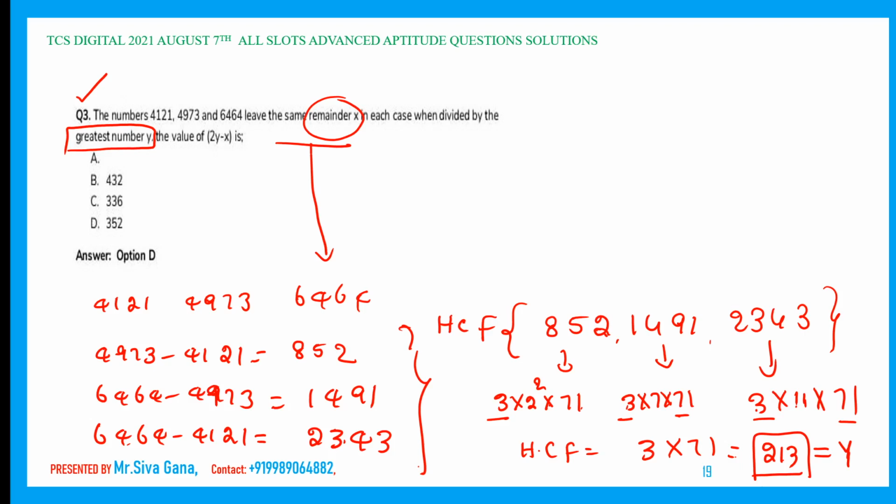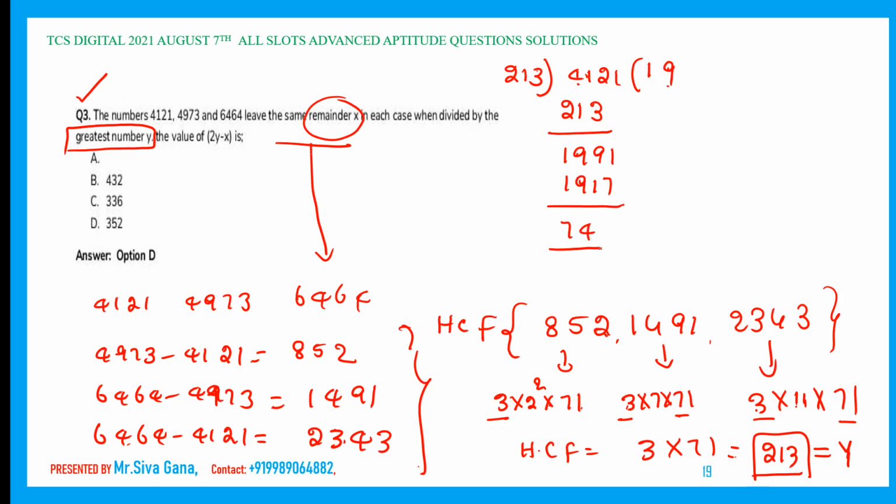Now, for the remainder, what we have to do? Let us check. 4121 divided by the greatest number 213. One time is 213, the difference is 199. 9 times is 1917. Remainder is 74.